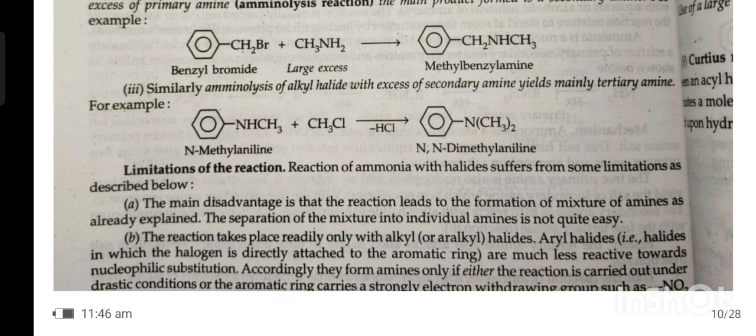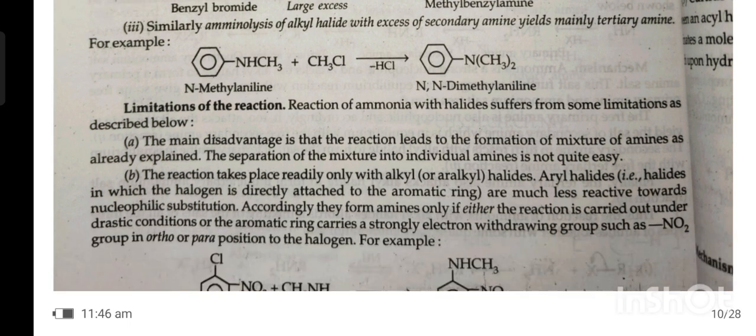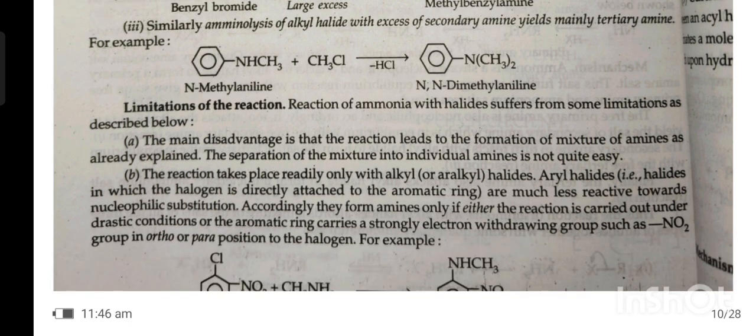Limitations of the reaction. Reaction of ammonia with halides suffers from some limitations as described below. First, the main disadvantage is that the reaction leads to the formation of a mixture of amines, as already explained. The separation of the mixture into individual amines is not quite easy. Second, the reaction takes place readily only with alkyl halides. Aryl halides, such that halides in which the halogen is directly attached to the aromatic ring, are much less reactive toward nucleophilic substitution.